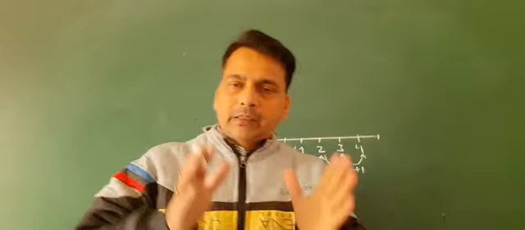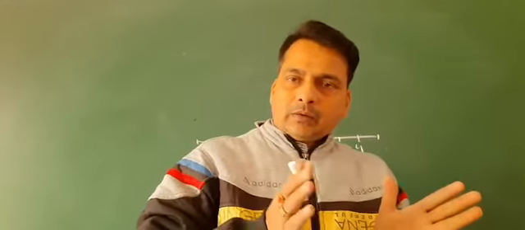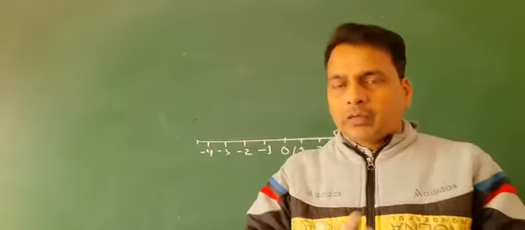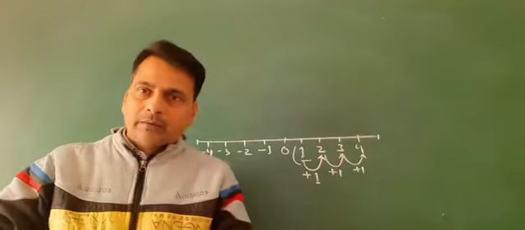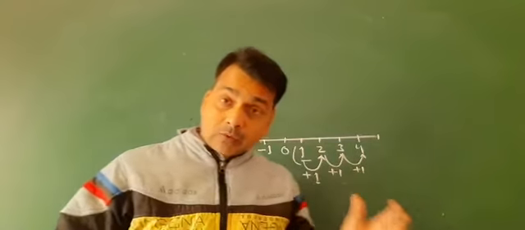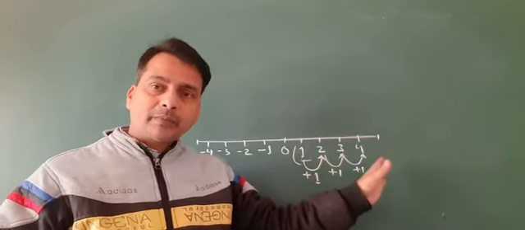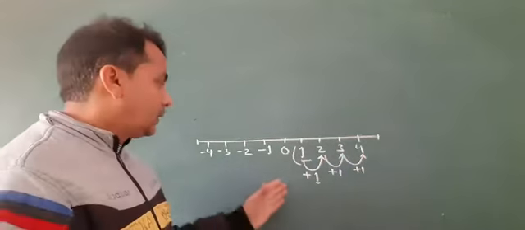Whole number means complete. According to the definition of the whole number, it is all the natural numbers together with 0. On the number line, starting from 1, all the countable numbers are the natural numbers.